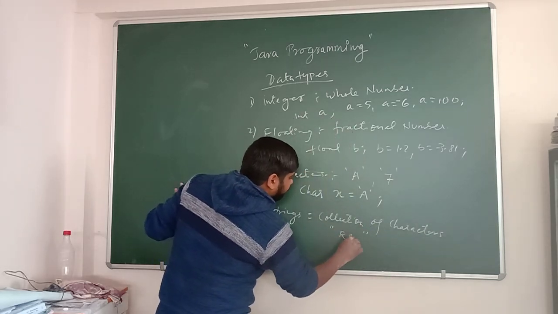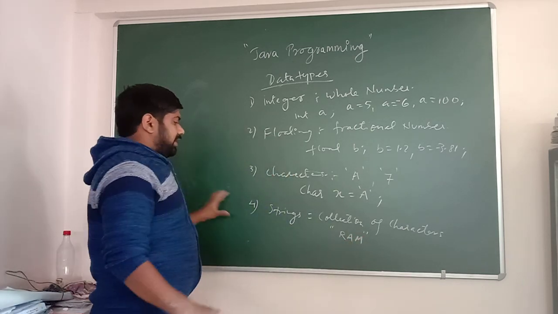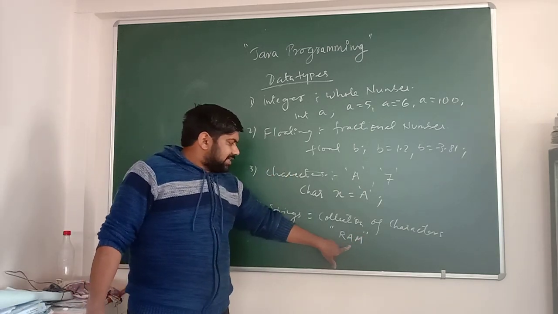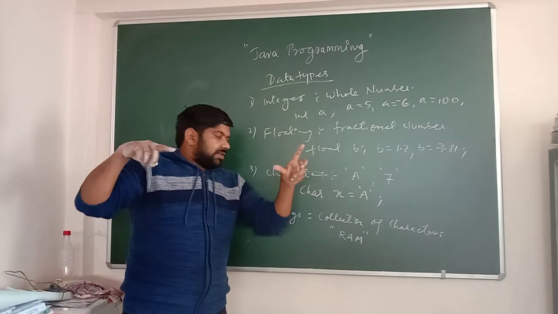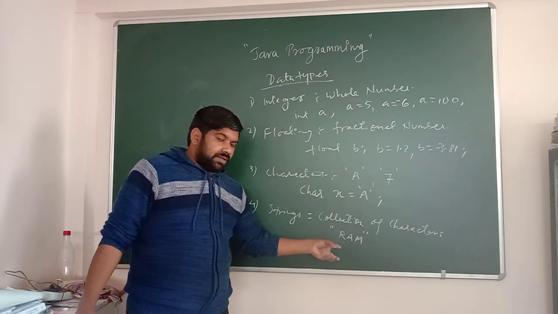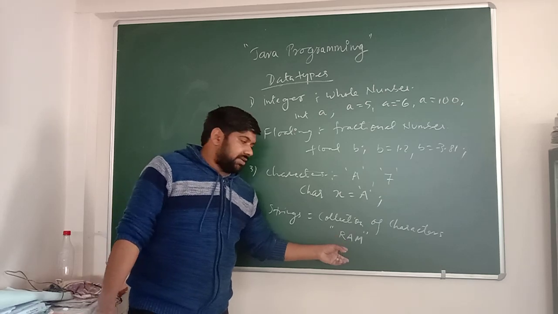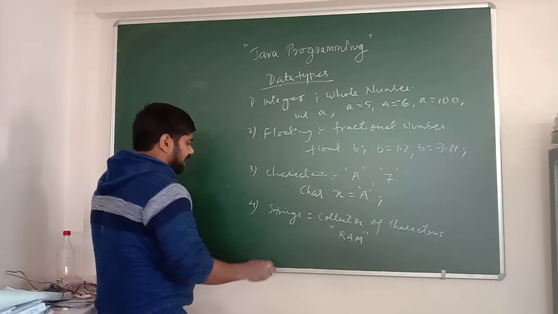If I write RAM, that means A is a character, R is a character, A is a character, M is a character. All these are characters, but all of them are written within double quotation marks. Okay? So this becomes what? A string. And every time a string is denoted like this.